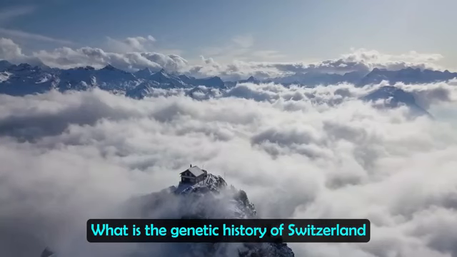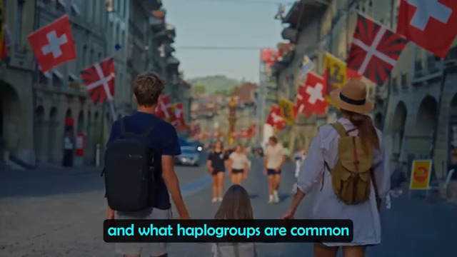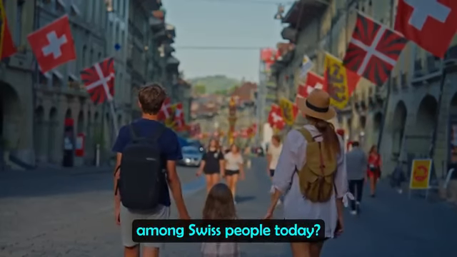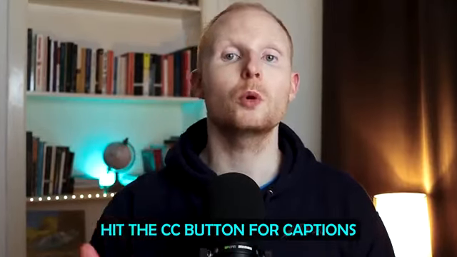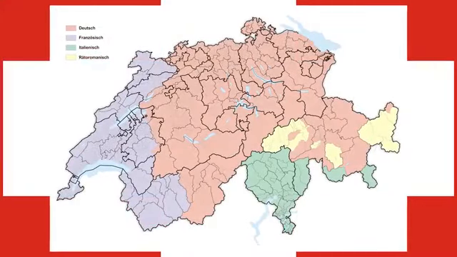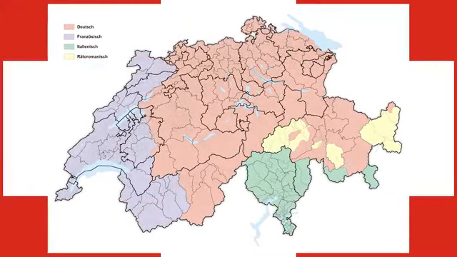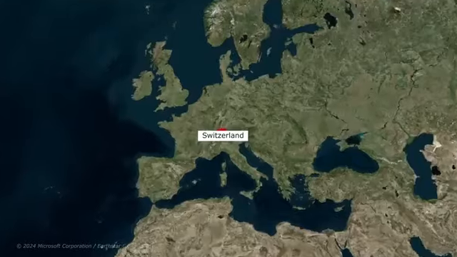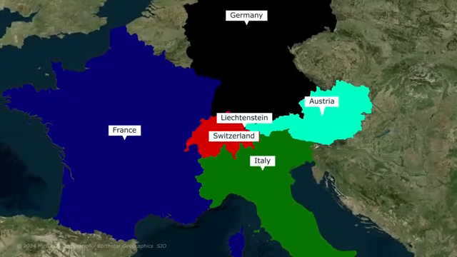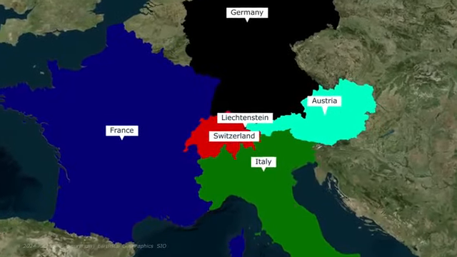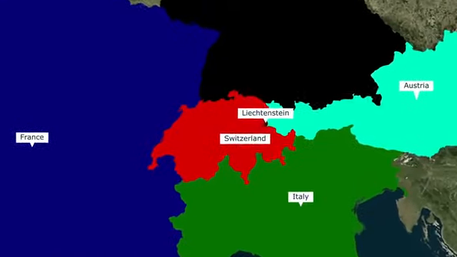What is the genetic history of Switzerland, and what haplogroups are common among Swiss people today? Now, 4 official languages are spoken in Switzerland today, with German the most common, followed by French, Italian and Romansh. As you can see in this map, the country is bordered by Italy to the south, France to the west, Germany to the north, and Austria and Liechtenstein to the east.